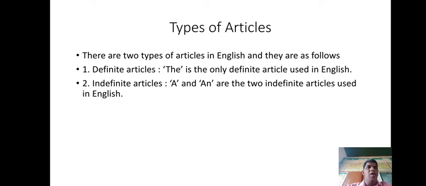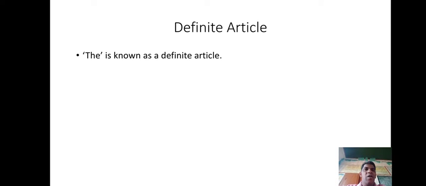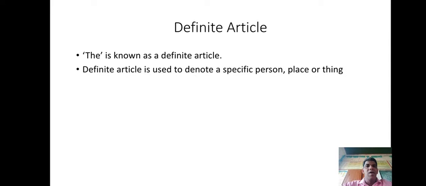So, in all, we have three articles in English. These three articles have been grouped as definite articles and indefinite articles. The is the only one definite article and a and an are the two indefinite articles. So now we shall see what is definite article. The is known as a definite article.